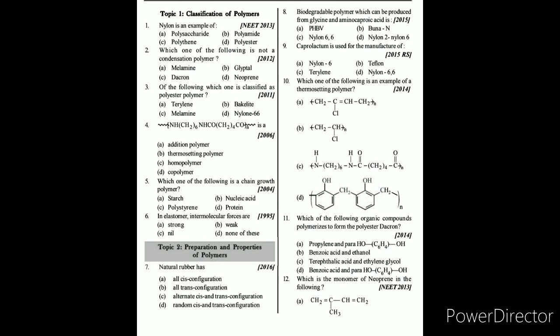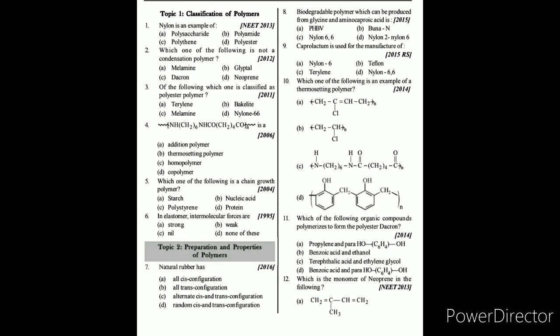Question number 10: which of the following is an example of a thermosetting polymer? Here a thermosetting polymer means a polymer which is not affected by temperature. Three polymers become thermosetting: bakelite, melamine and urea formaldehyde. So here the answer is D, novolac, which is an intermediate step in the preparation of bakelite.